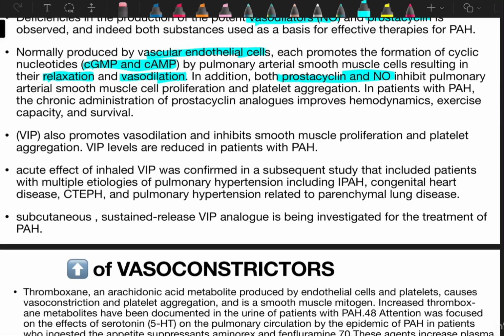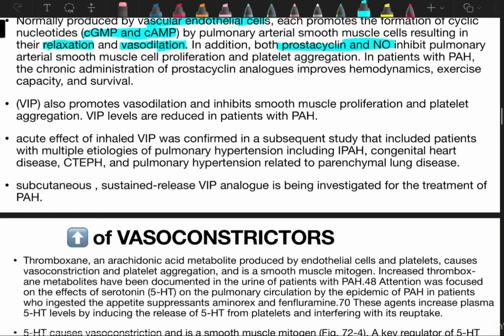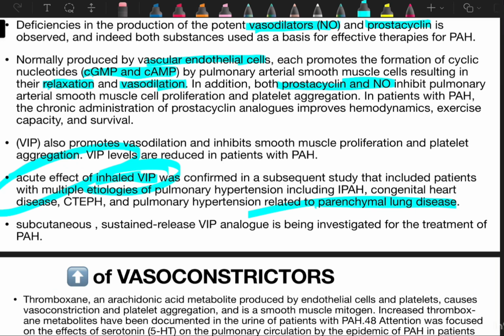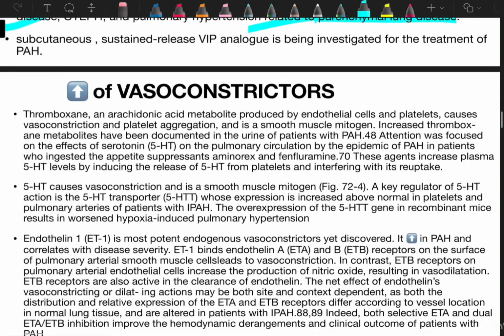Now they are telling VIP also promotes vasodilation and inhibits smooth muscle proliferation and platelet aggregation. So VIP levels are reduced in patients of PH. Acute effect of inhaled VIP was confirmed in a subsequent study that included patients with multiple etiologies of pulmonary hypertension, including IPAH, congenital heart disease, CTEPH, and pulmonary hypertension related to parenchymal lung disease. So they are telling acute effect of inhaled VIP is also observed. Subcutaneous sustained release VIP analog is being investigated for treatment of PH. So nitric oxide, prostacyclin, VIP are very important parts of the pathogenesis of PH, and these form the basis of effective therapy in PH.